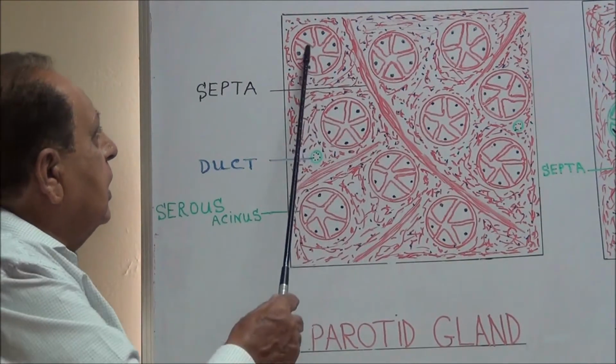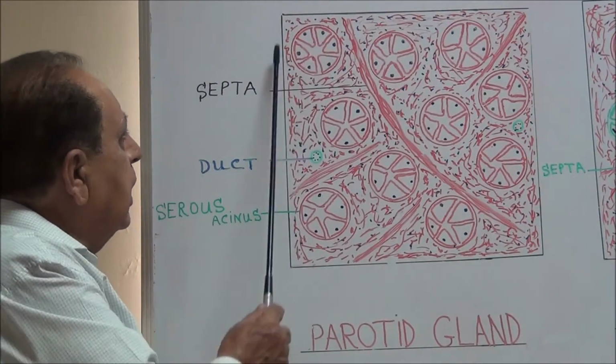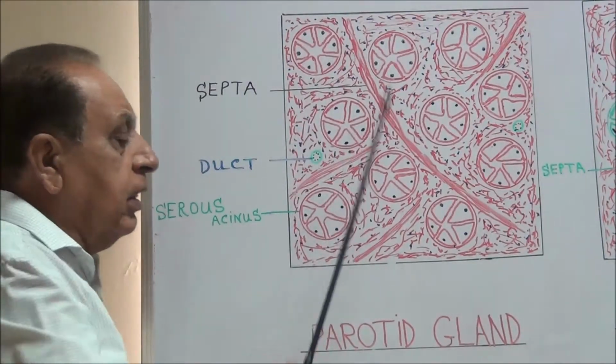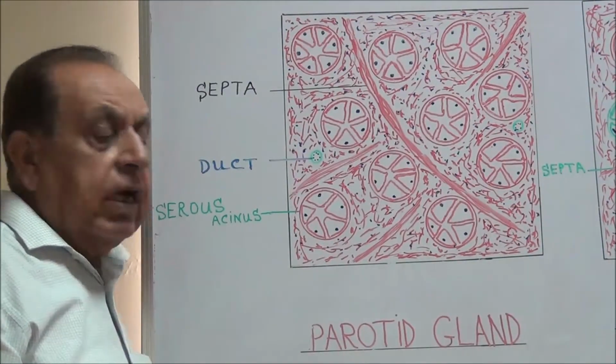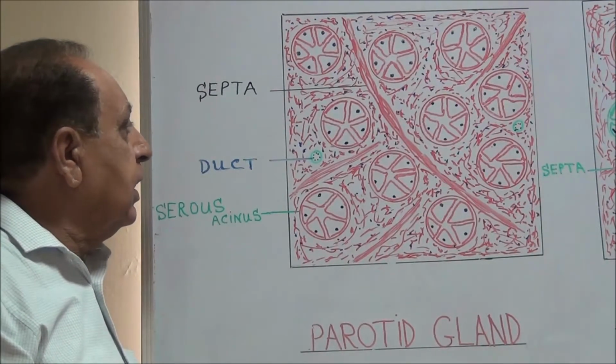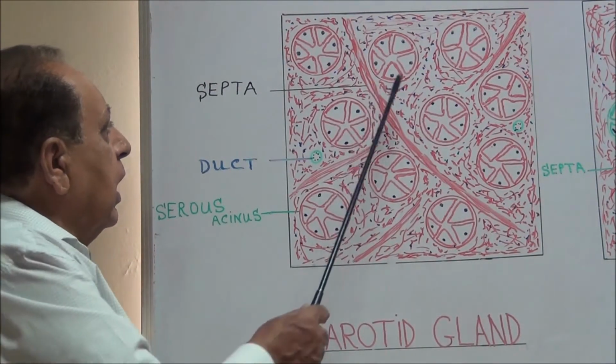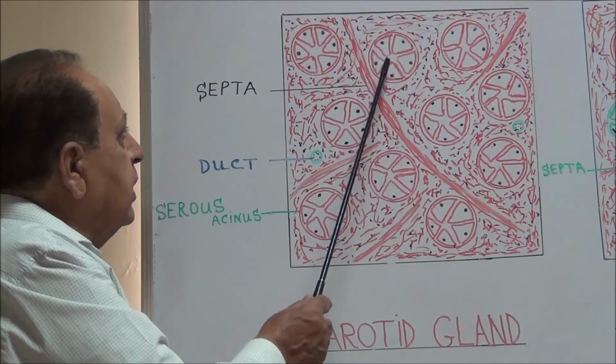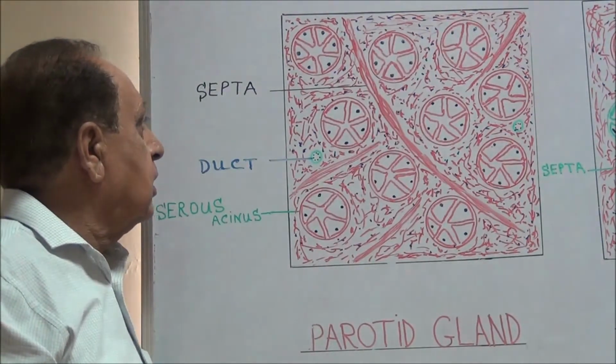So these cells and acini are reddish purple in color. And their secretion is serous secretion.